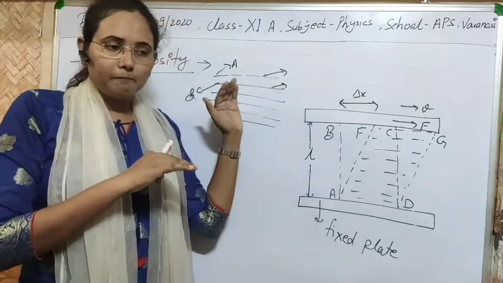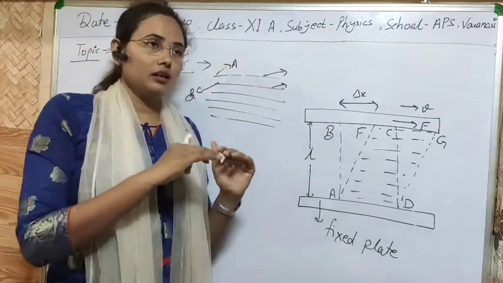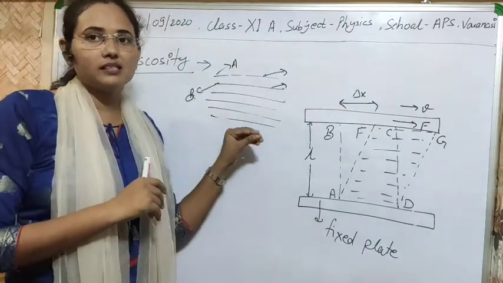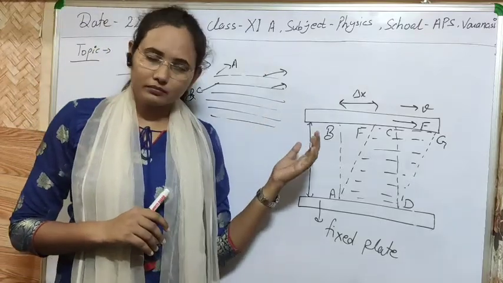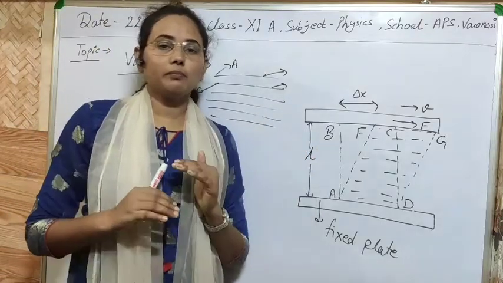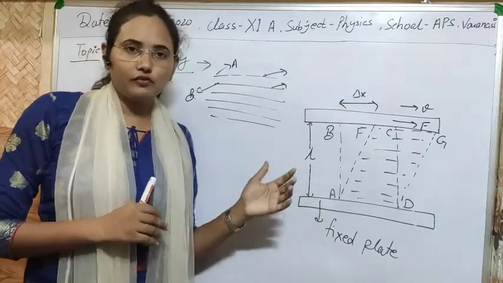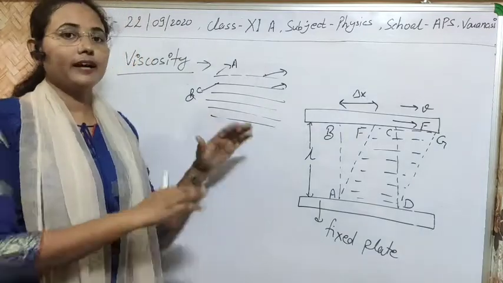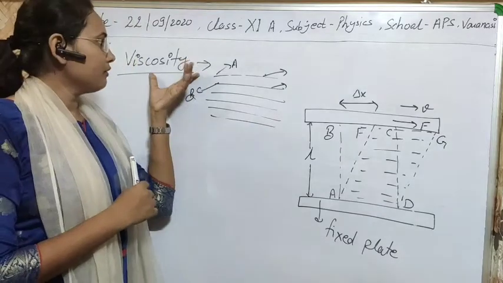To bring the fluid to a stable condition, some internal resistance will develop inside the fluid, and it will have a tendency to decrease the relative motion between the different layers. That internal resistance is known as frictional force of fluid, or simply viscous force of fluid, and this whole phenomenon is known as viscosity.